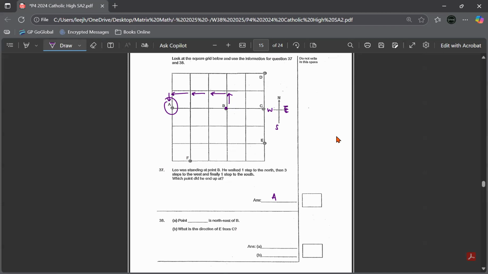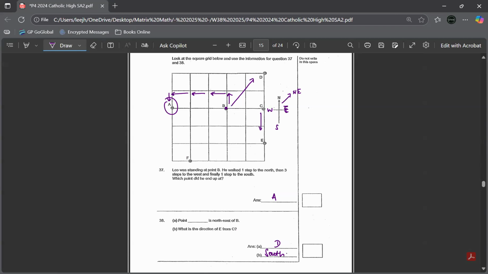Question 38, what point is northeast of B? B, northeast is this way. This is point D. What is the direction of E from C? So from C, the direction of E is what direction? You're going downwards, so it's actually south.